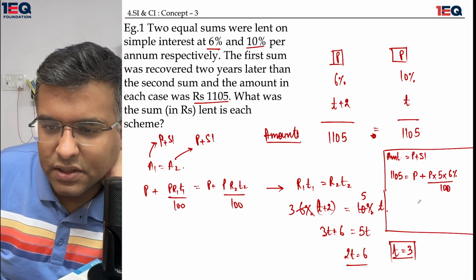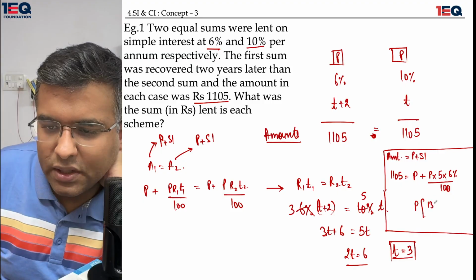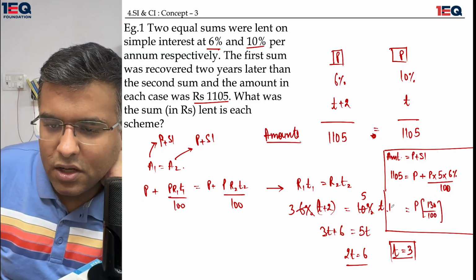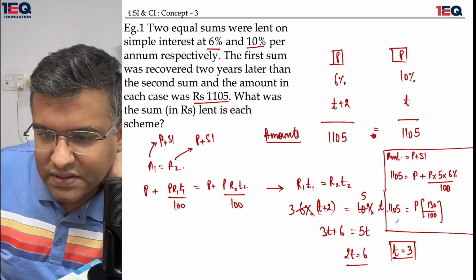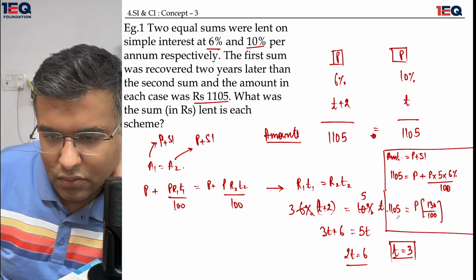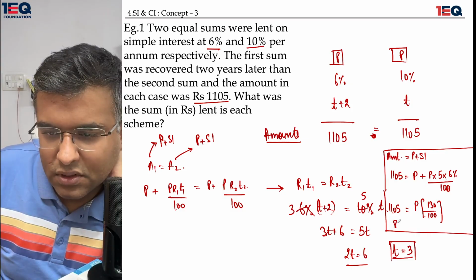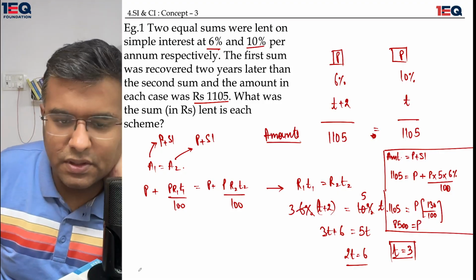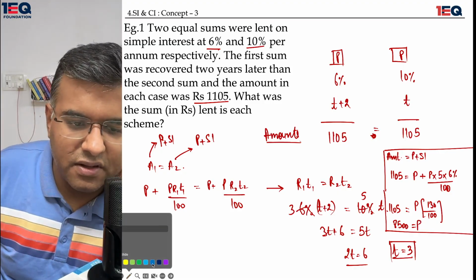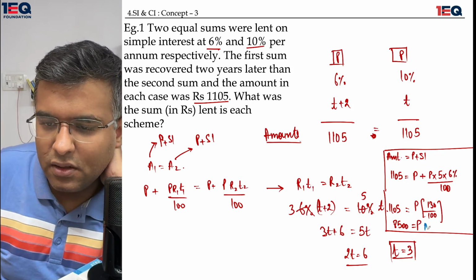I'll take P common, this becomes 130 over 100 and 1105. This gives me 13 sevens are 91, no, 13 eights are 104. This gives me 8500 rupees as my principal, and this is where my final answer lies.